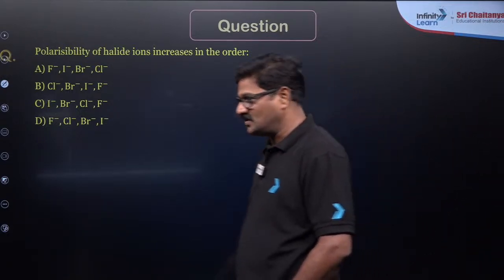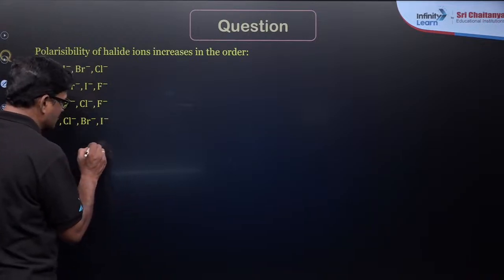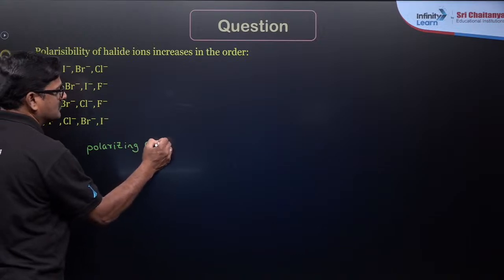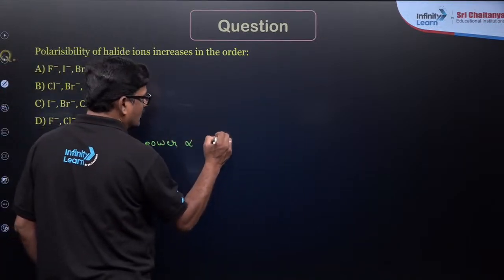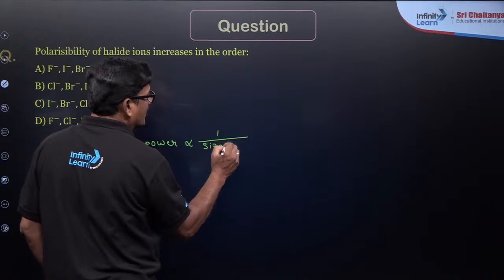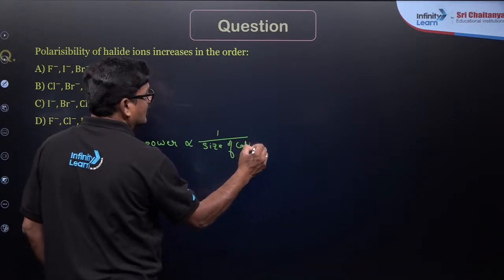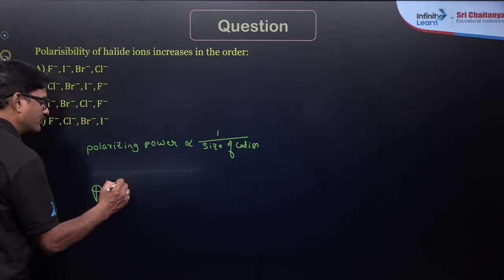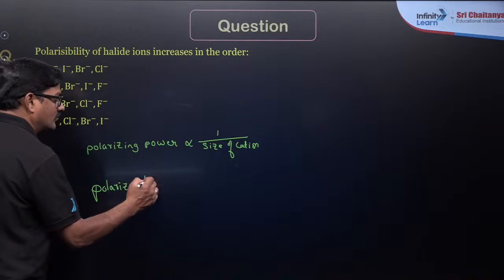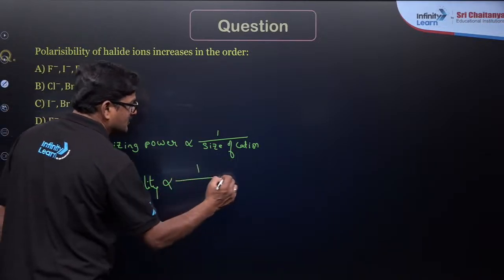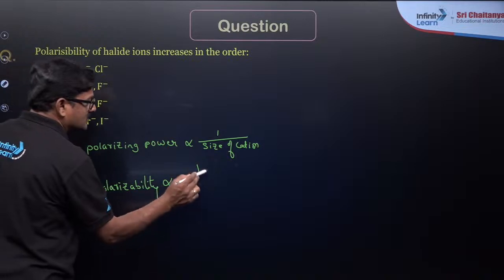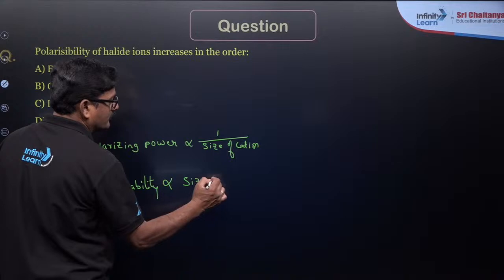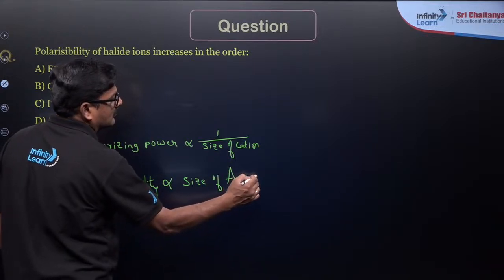So I just want to say, polarizing power is directly proportional to 1 by the size of the cation, of course, and polarizability of the anion is directly proportional to the size of the anion.